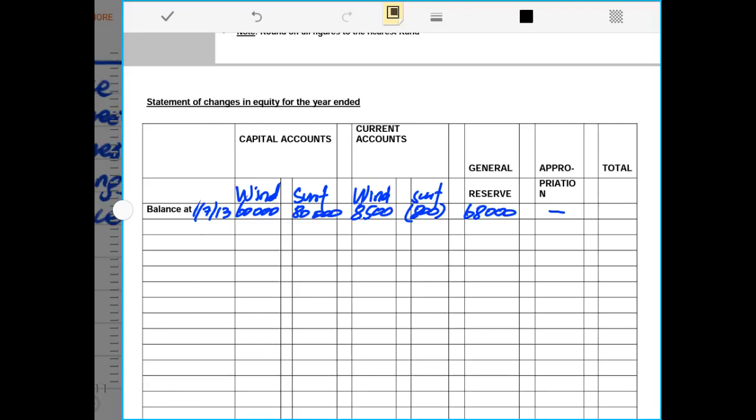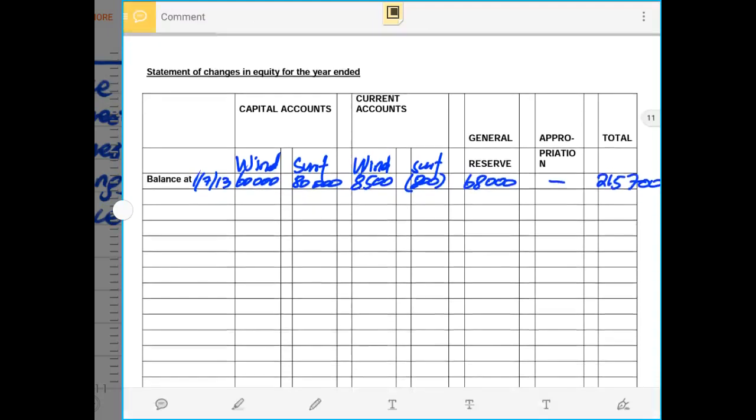Net profit, there will always be nothing under the net profit. Then the sum of those, which is 60,000 plus 80,000 rands plus 8,500 minus 800 plus 68,000 rands, should give you an amount of 215,700.